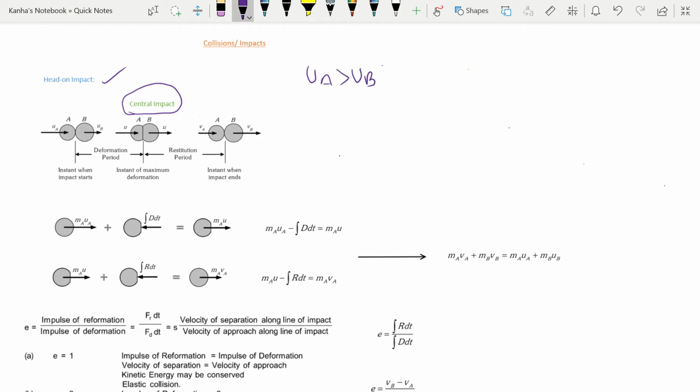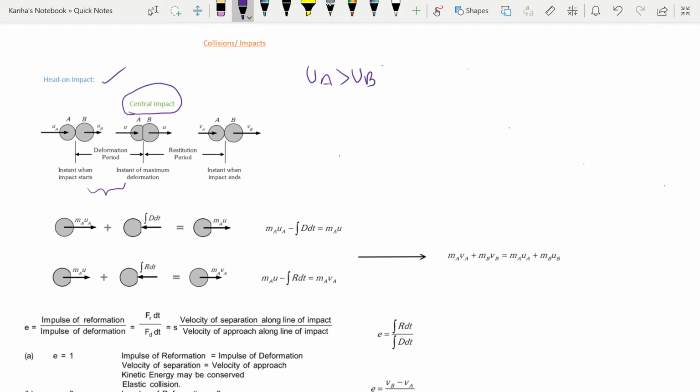Now, UA will go and hit UB, and there will be two periods. In the first period, which I call the deformation period, they both apply forces on each other, and because a force is applied for a time t, there is an impulse applied on each other, and that will try to deform both of them. They will deform to a maximum point, and then they will attain a common velocity u, where they are stuck together. After this point, they will again start applying impulses on each other.